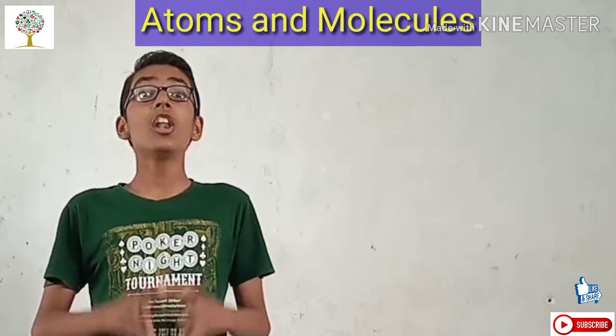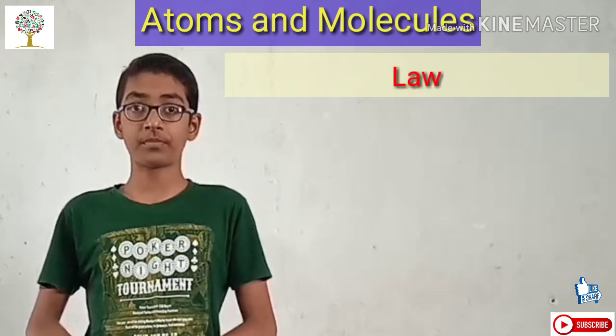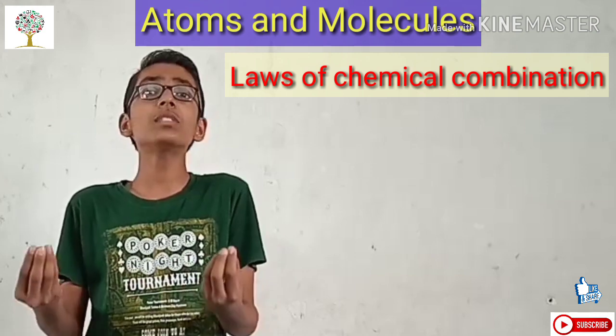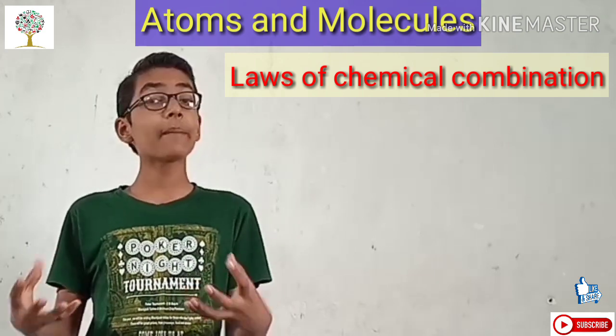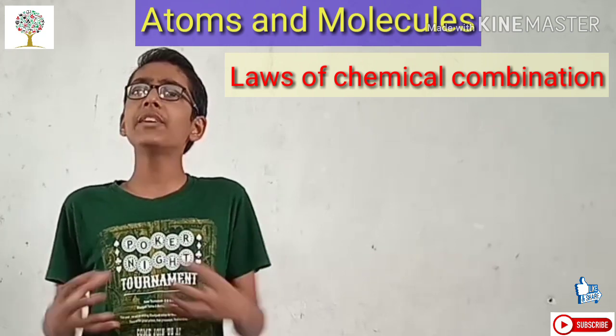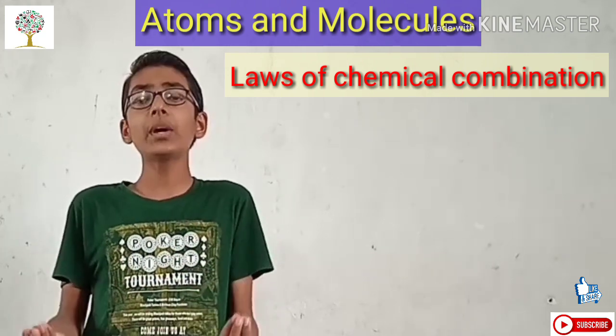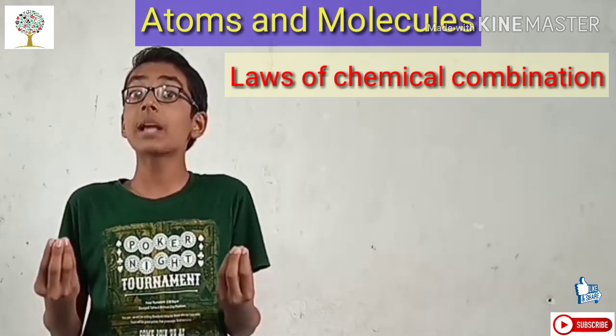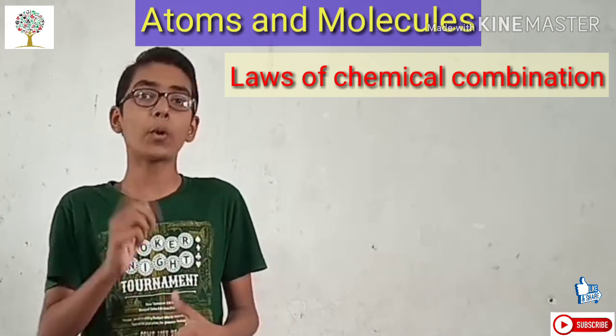Now let us study the laws of chemical combination. Suppose that there are two reactants or any two substances. When there is a chemical reaction between these two substances or elements, they form a product. Or you can say when two elements react together, they form a compound.